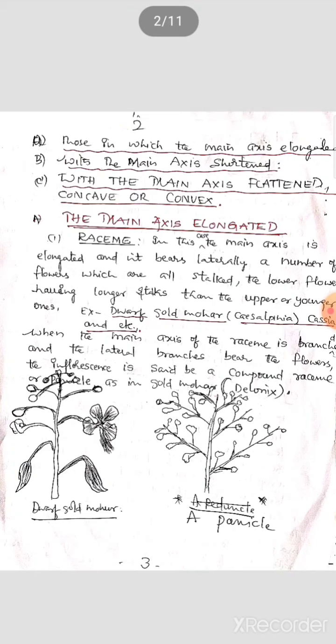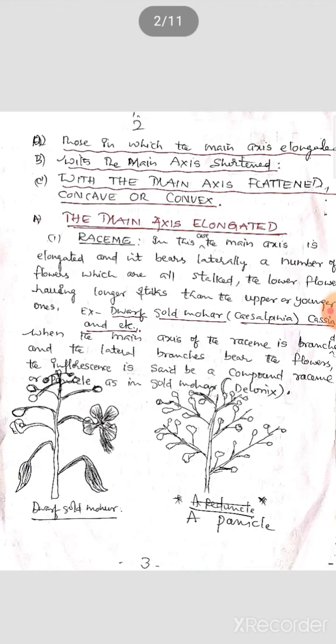When the main axis of the raceme is branched and the lateral branches bear the flowers, the inflorescence is said to be a compound raceme or panicle, as in gold mohur, in Delonix. Here in the raceme type, the main axis is branched and the lateral branches bear the flowers. This is a simple raceme and a compound raceme, with the panicle on this side.